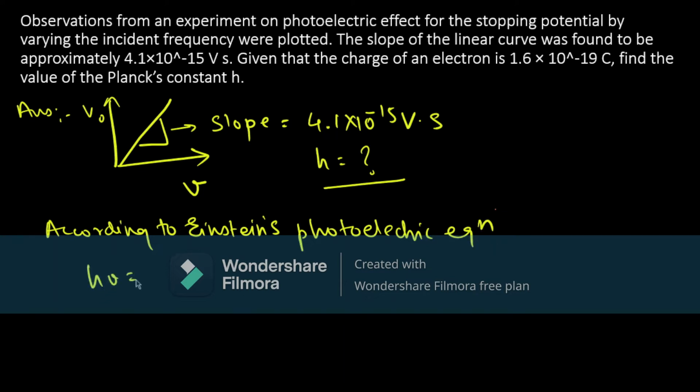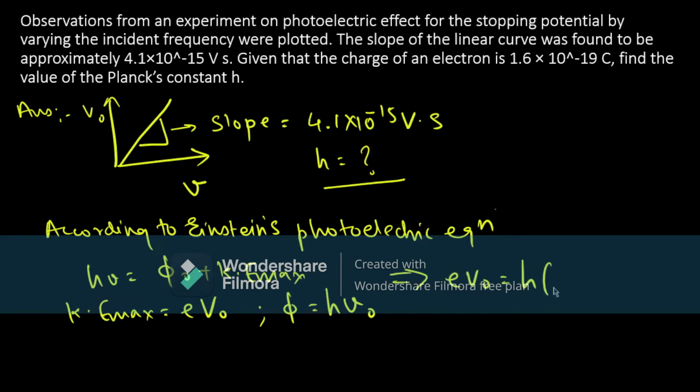h nu equal to work function plus Ke max. We all know that Ke max is equal to e V naught, where V naught is the stopping potential. Also, work function in terms of threshold frequency is given as h nu naught. Substituting this value, we arrive at the equation e V naught equal to h times nu minus nu naught.